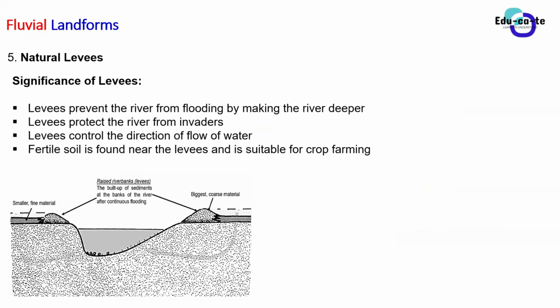So here's the significance of levees. Why are they important? The levees prevent the river from flooding by making the river become deeper. So basically the river becomes deeper because of these levees, guys, if you don't realize. These levees become raised river banks, so they actually increase the depth of the river. So the river becomes even more dangerous for you to come and swim in it, because you won't be able to get out, since even the river banks themselves are so high.